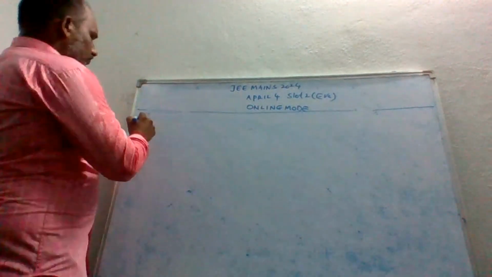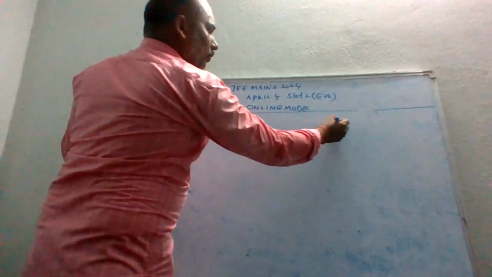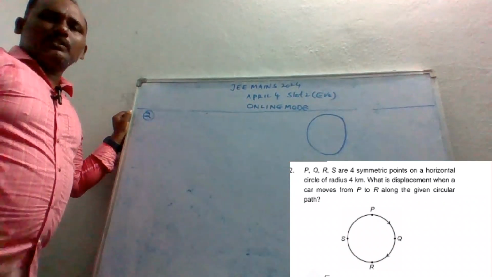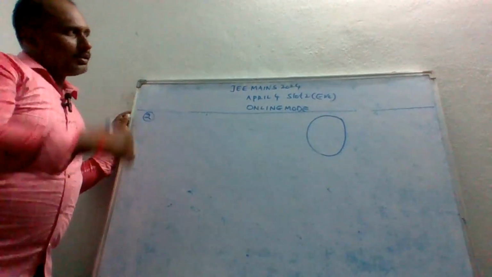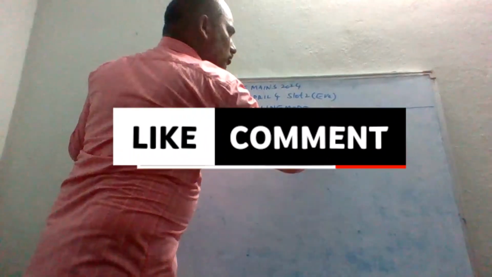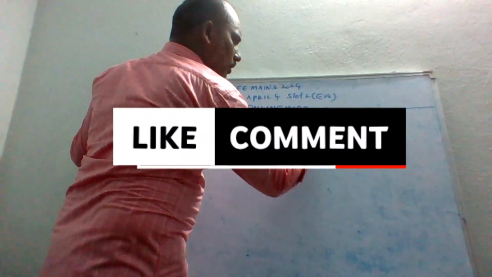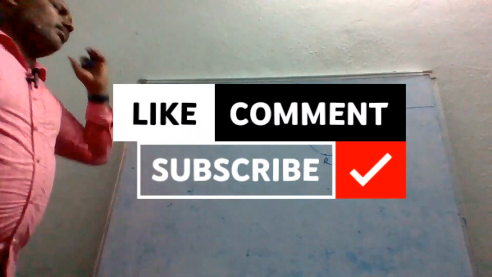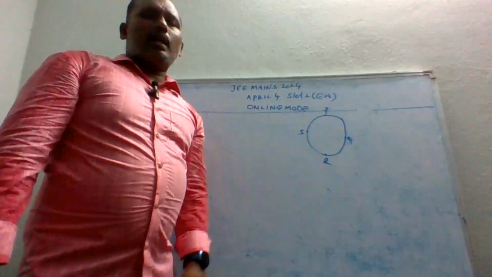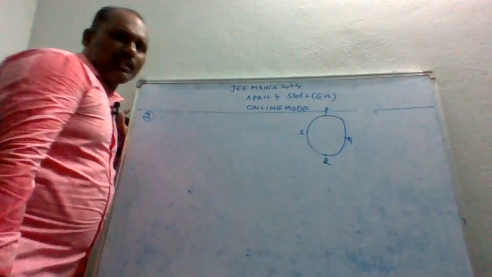Let's see the second question. The second question is a very easy question. Actually, it is an IIT question, but such an easy question, given in IIT Mains 2024 April 4 slot, online mode of examinations. There are symmetric points P, Q, R and S. What is the meaning of it? A symmetric point means they are maintaining equidistance. So we have to divide into 4 equal quarters. That is the meaning of it.